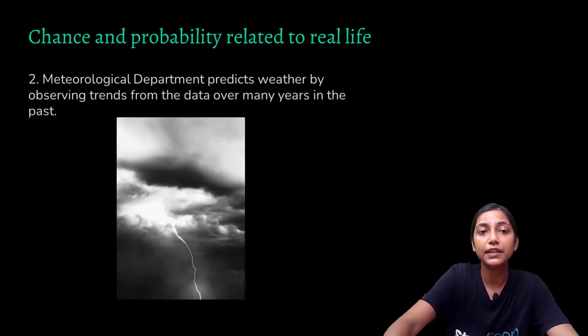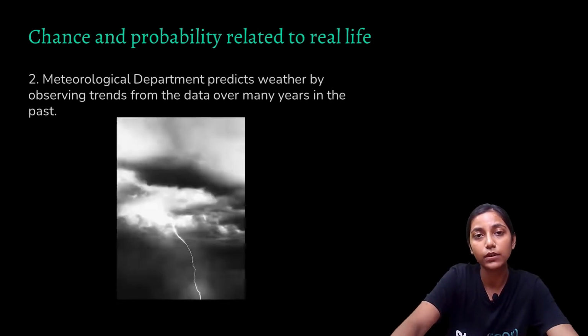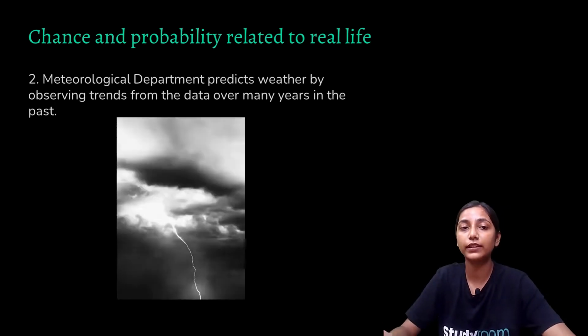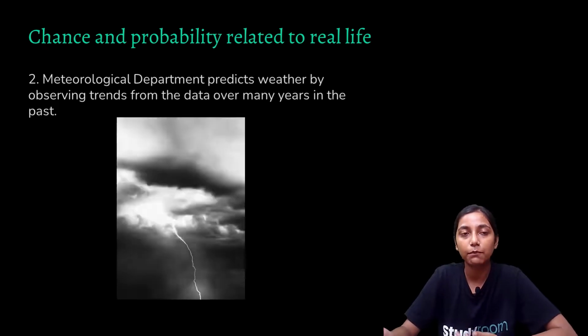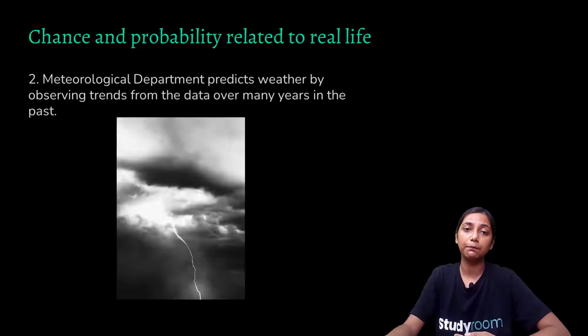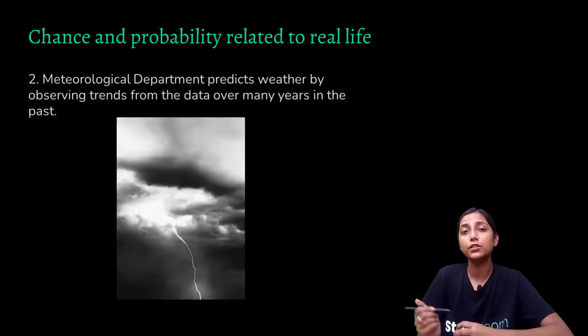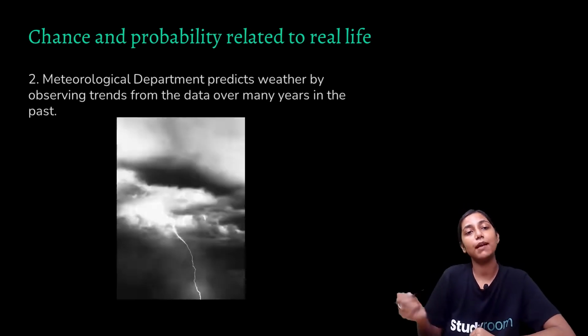Another one is the Meteorological Department. So how does the Meteorological Department work? It predicts weather by observing the trends from the data over many years of the past. So this is also an example of the same chance and probability that is related to real life. The Meteorological Department predicts weather by observing all the trends from the data over many years in the past.